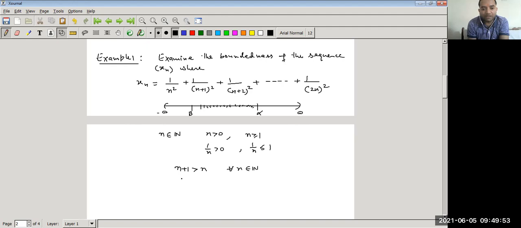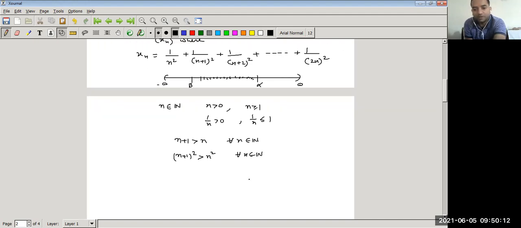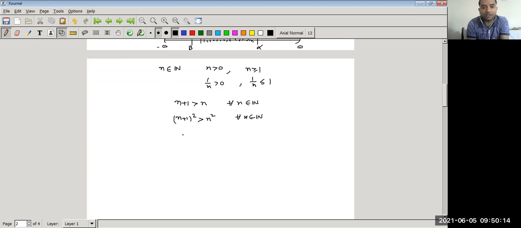So when we take the reciprocal, 1 upon n plus 1 is less than 1 upon n. Before that, take the square of the number. If we take the square, (n plus 1) squared is greater than n squared for all n belonging to natural numbers. Now take the reciprocal, 1 upon (n plus 1) squared. So it is less than 1 upon n squared for all n belonging to natural numbers.